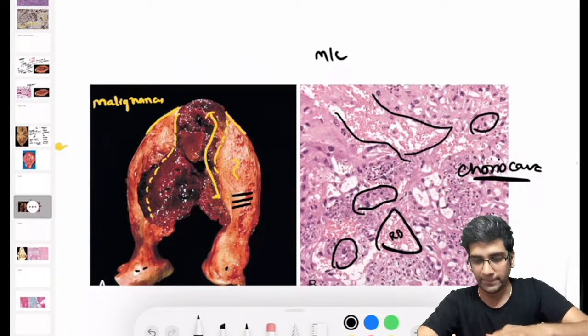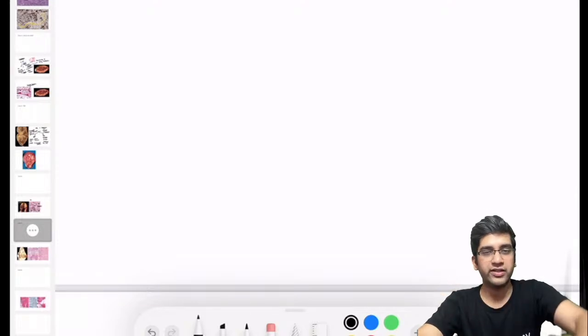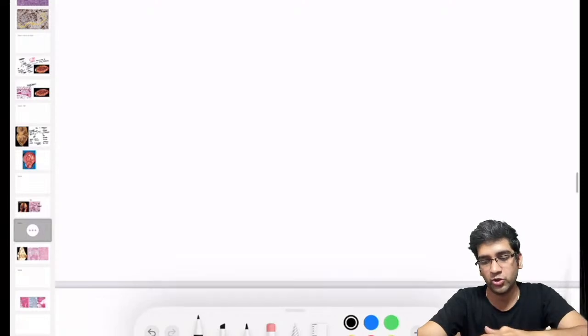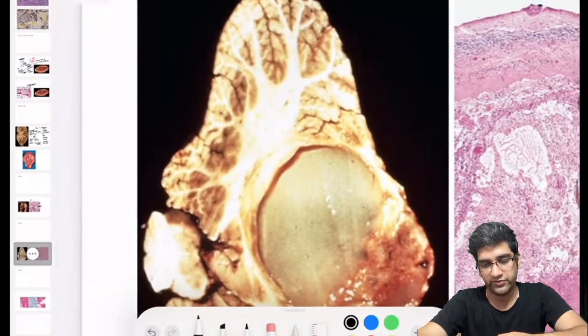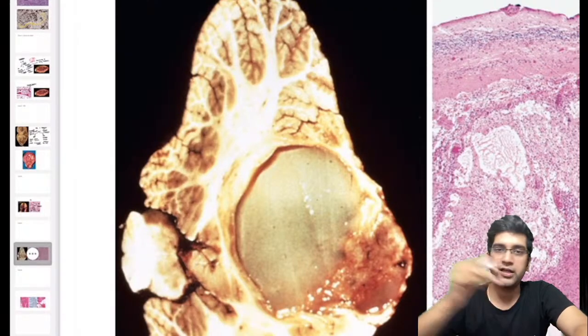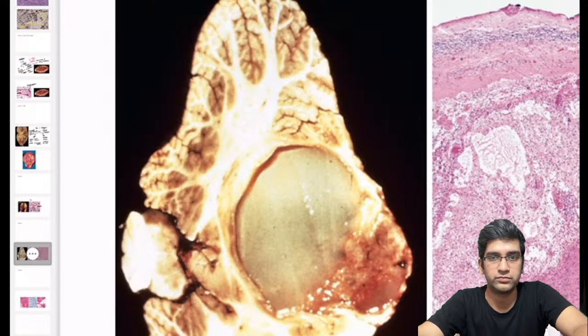Great. Okay. Next case. Here I'm going to have 3 images. We're going to do the same thing again. I'll show you the gross image first, then we'll go to the microscopy. First gross image. The rules are the same. Tell me what organ or site this is first, then we'll go to the next.